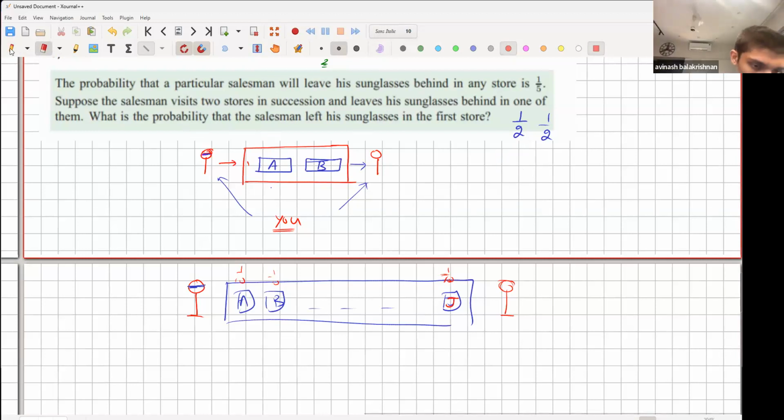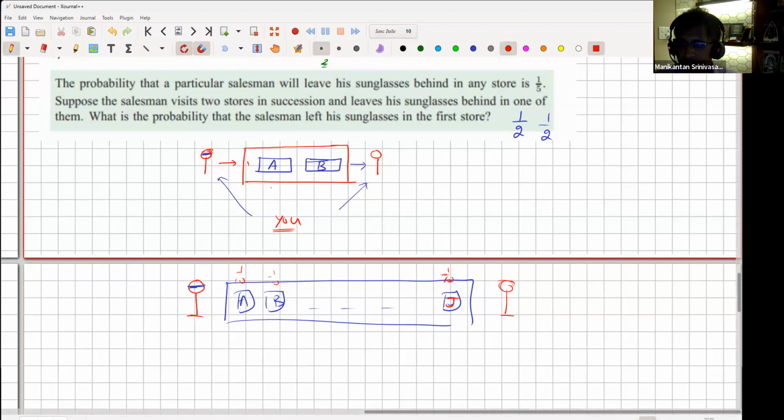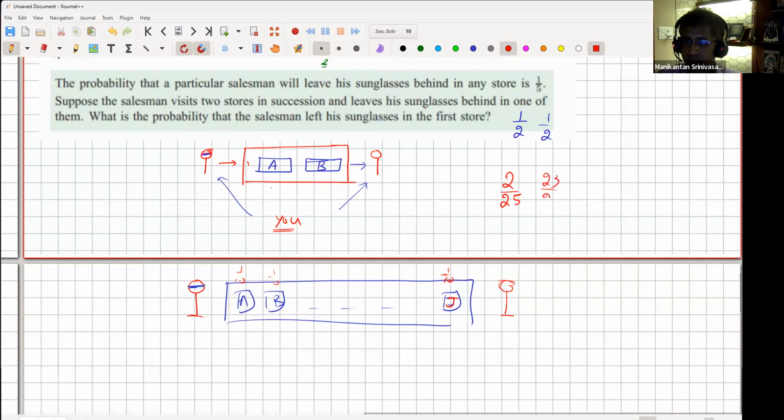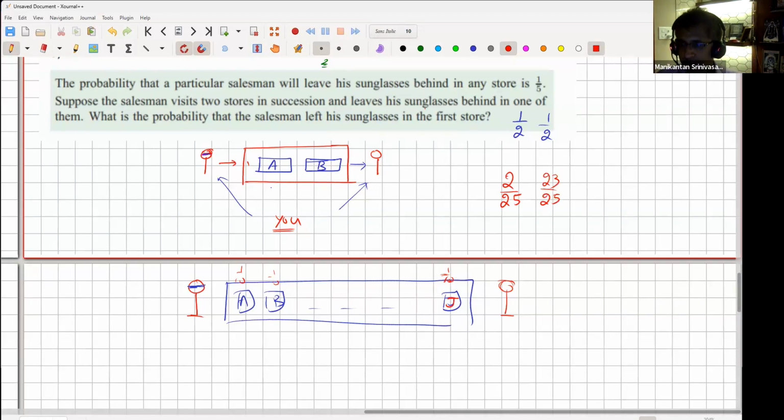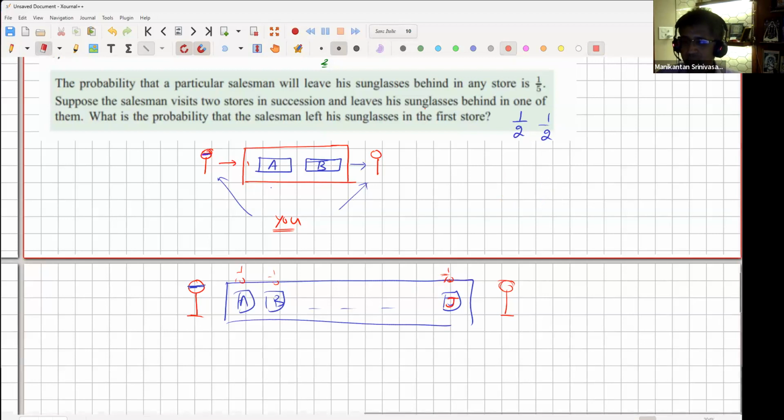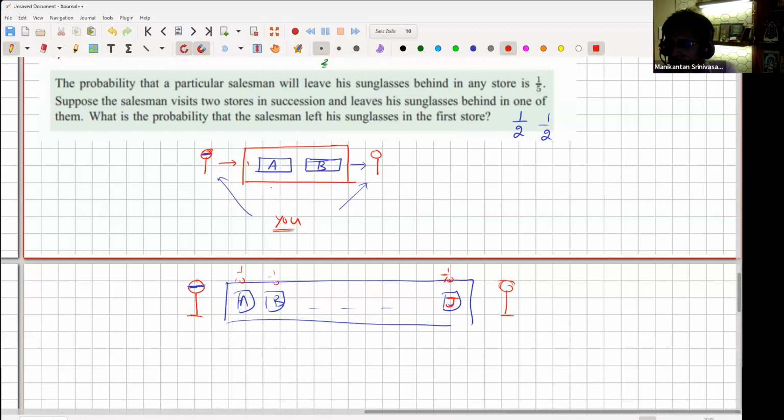2 by 25. After saying you got the intuition, you're telling me an answer which is less than half. No, there was some issue. I multiplied it in some wrong way. Okay, that's all right. So you agree that it's obviously wrong, right? Because if this is 2 by 25, then the probability of him losing in B is 23 by 25, right? First of all, it's very distorted. The answer should be fairly close, right? I mean, at least if not close, we know for sure now that the probability of losing in A is higher.